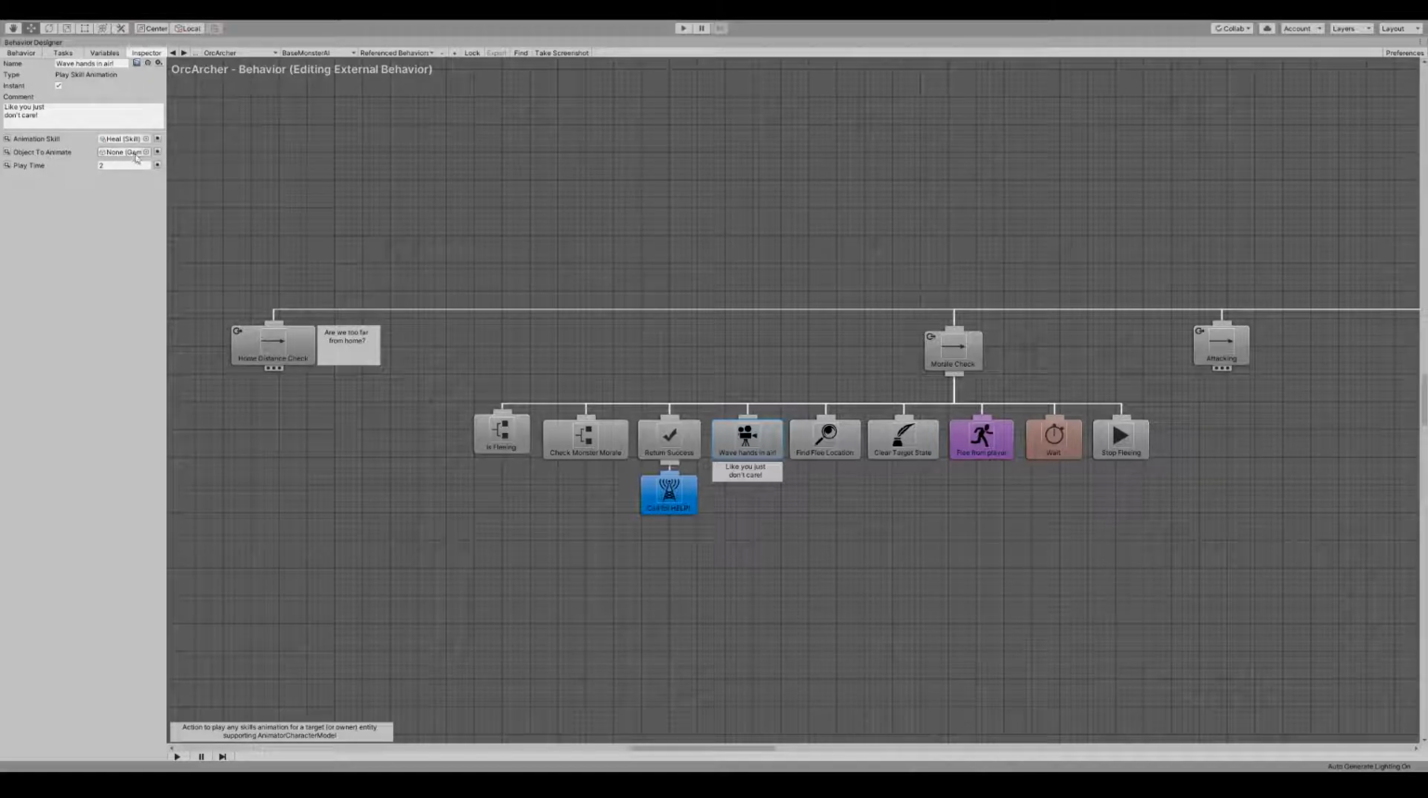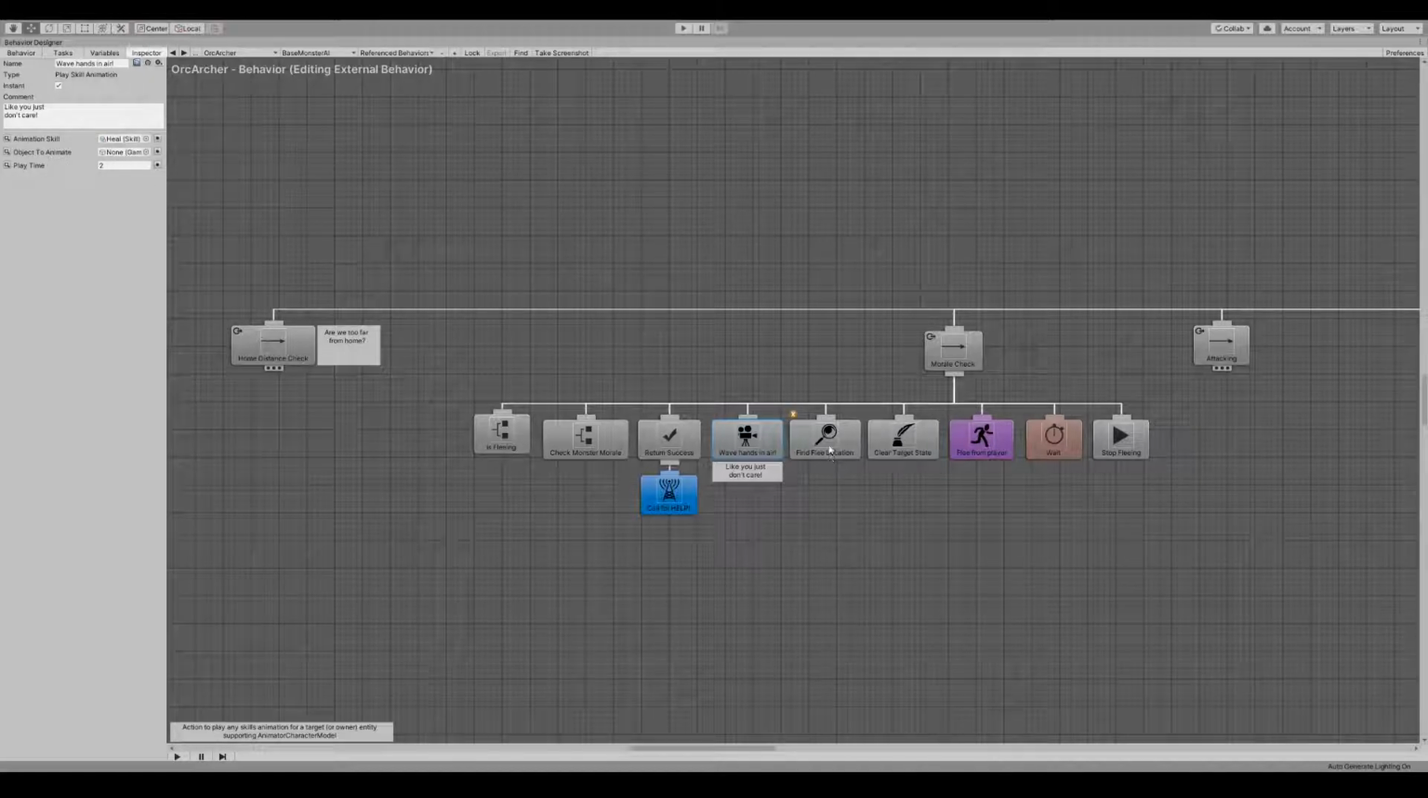Object to animate doesn't need to be set. Some of the extra actions we've added in have this. If it's not set, it's the current entity that this tree is attached to. Otherwise you can override it if you wish to animate maybe the target player or something like that.